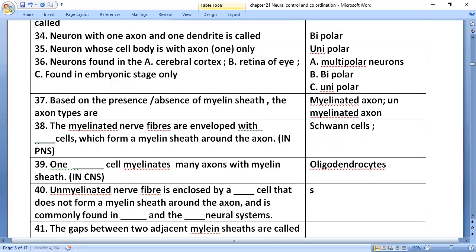Unmyelinated nerve fiber is enclosed by Schwann cells, in the PNS. This Schwann cell does not form a myelin sheath around the axon and is commonly found in the autonomic and somatic nervous systems.